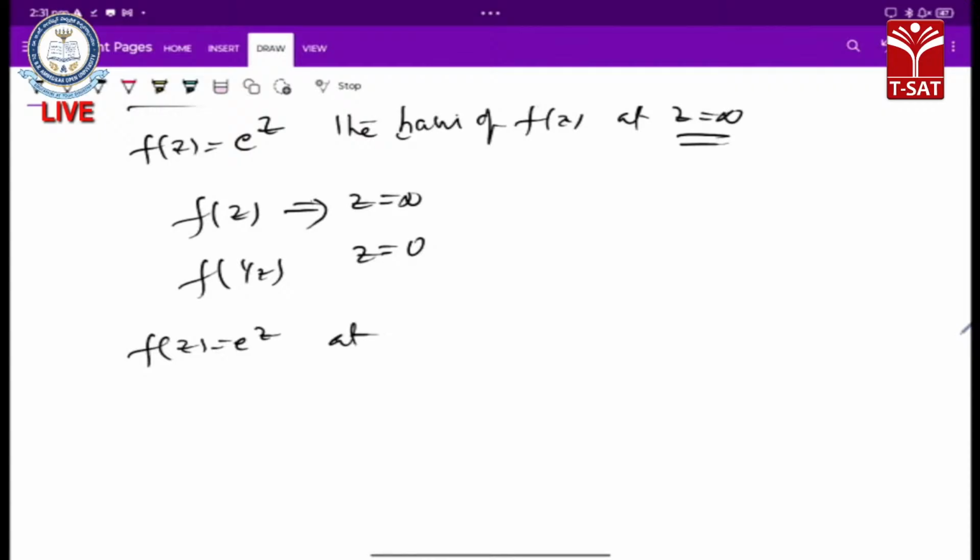So at z equals infinity, now to substitute 1 by z instead of z, f of 1 by z is equal to e power of 1 by z. So at z equals 0 here, the behavior of f of 1 by z is the same as the behavior of f of z at z equals infinity.